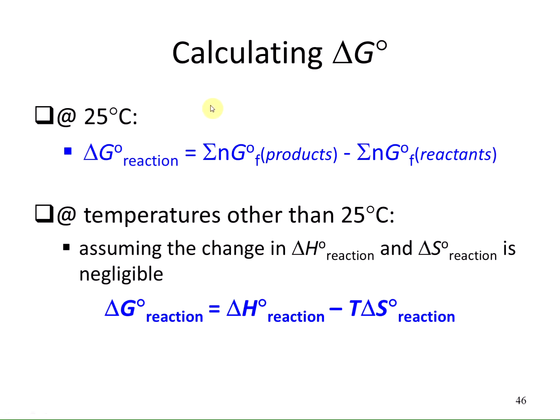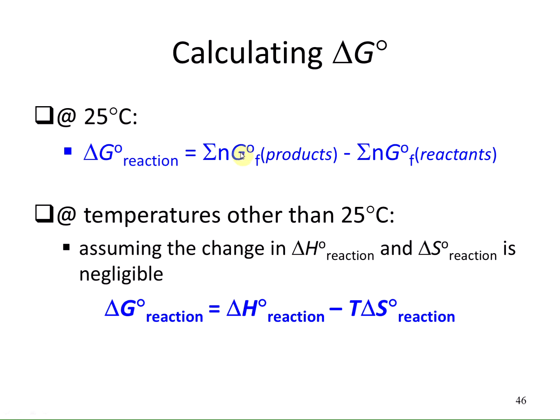Now let's look at calculating the Gibbs free energy, or the change in the Gibbs free energy at standard conditions. So at 25 degrees C, summing the delta G for a reaction is very similar to summing the delta H of a reaction, or delta S. So the delta G for the reaction is the sum of the Gibbs free energies for the products minus the sum of the Gibbs free energies for the reactants.